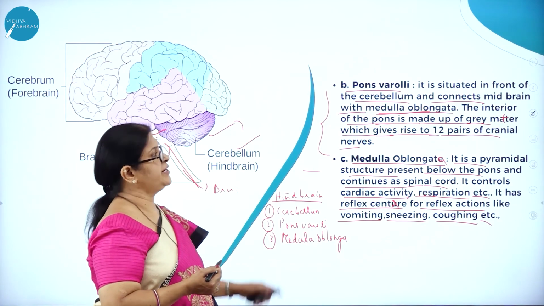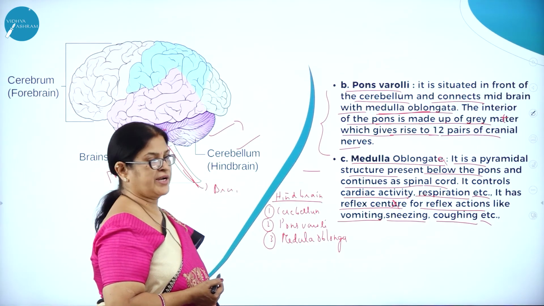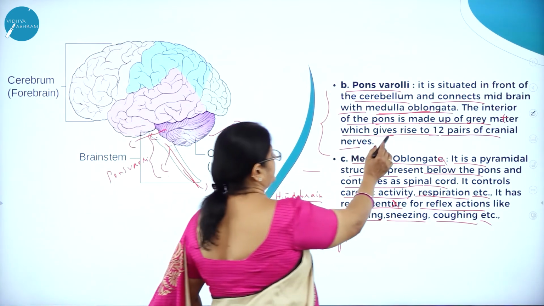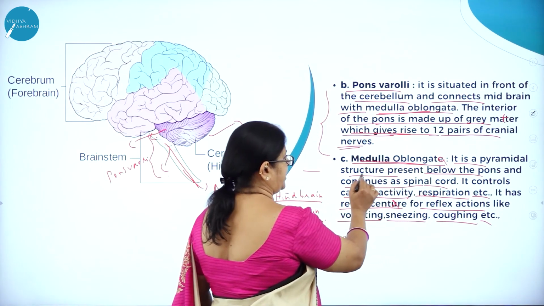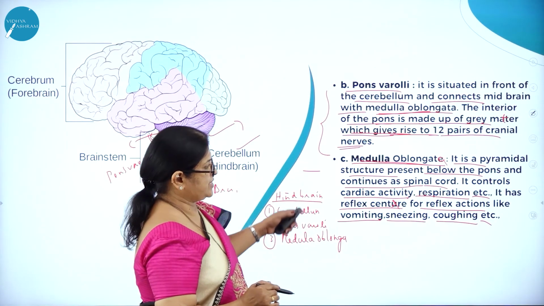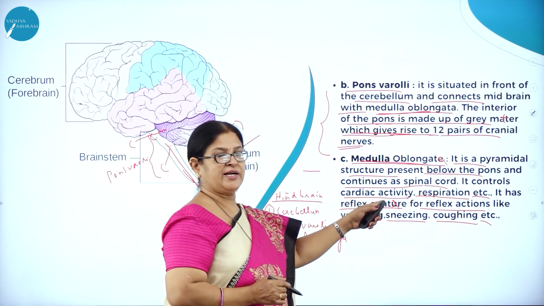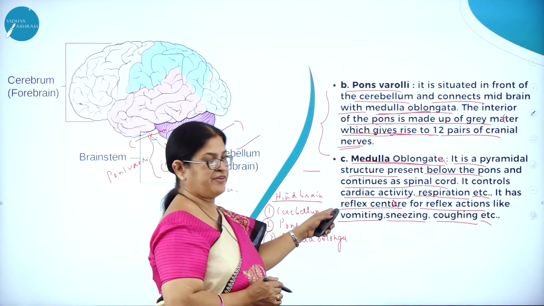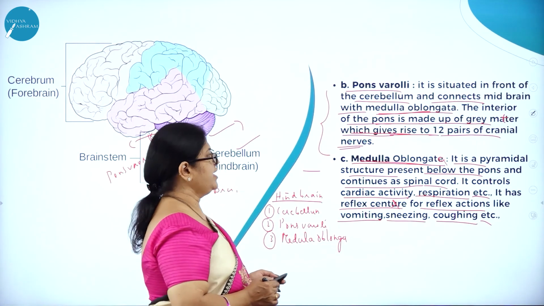Then pons varolii is situated in front of the cerebellum and connects midbrain with medulla oblongata. The interior of the pons is made up of grey matter, which gives rise to 12 pairs of cranial nerves. Medulla oblongata is a pyramidal structure present below the pons and continues as spinal cord. It controls cardiac activity, respiration, etc. It has a reflex center for reflex actions like vomiting, sneezing, coughing, etc.